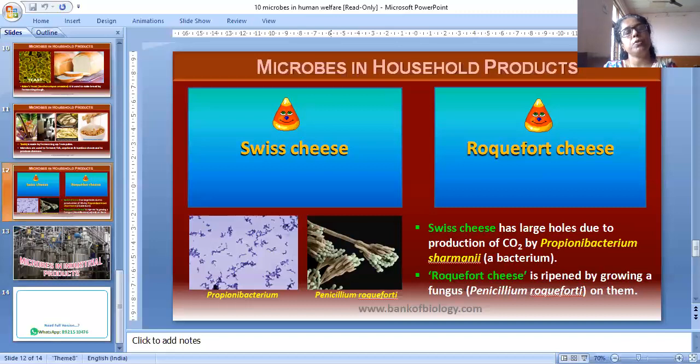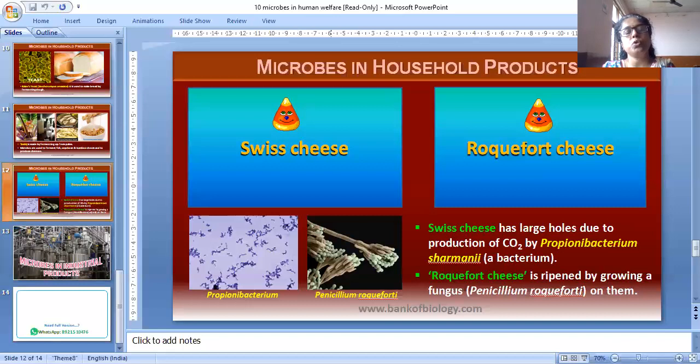Examples of acid producers are Aspergillus niger of citric acid, Acetobacter aceti of acetic acid, Clostridium butyricum of butyric acid, Lactobacillus of lactic acid. Yeast is used for commercial production of ethanol.